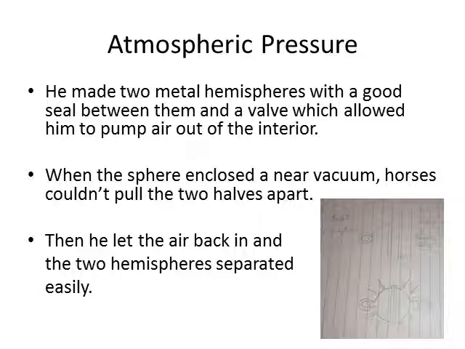When the sphere was enclosed to a near vacuum, he found that when he got horses, they could not pull the two halves apart. The only way the two halves would come apart was when he allowed air back into the hemispheres, and then they came apart very, very easily.